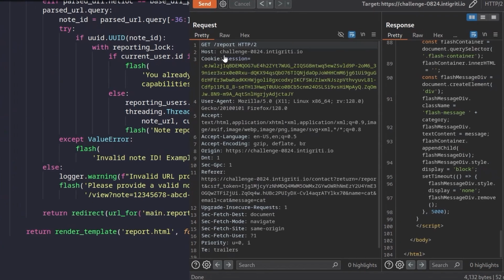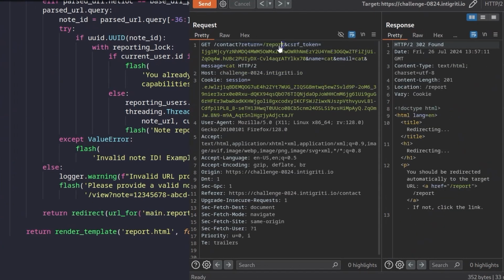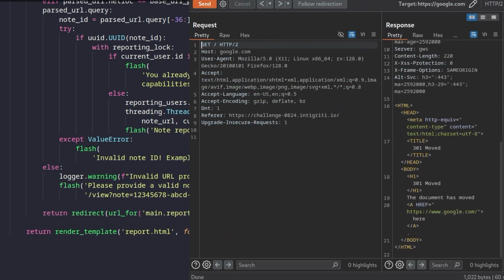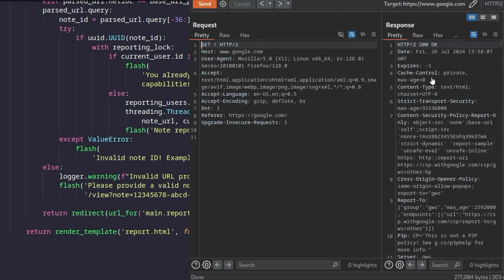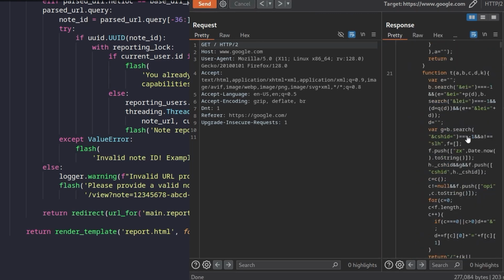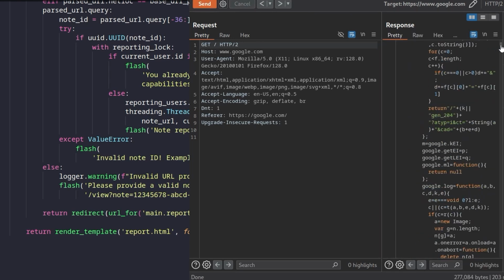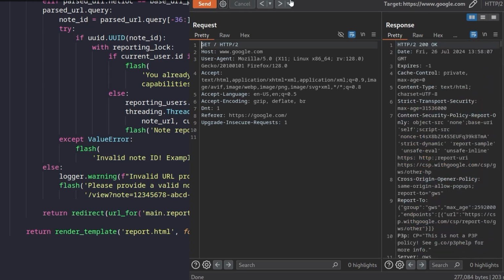Let's go back and change this to https://google.com. We click send. We follow the redirection. And there we go. We've got to follow another redirection apparently. And there we go. We've now loaded Google. So we can redirect the victim to an external domain of our choosing.